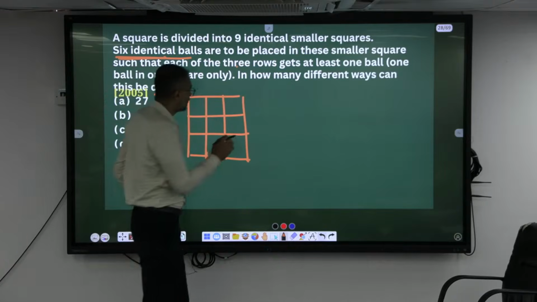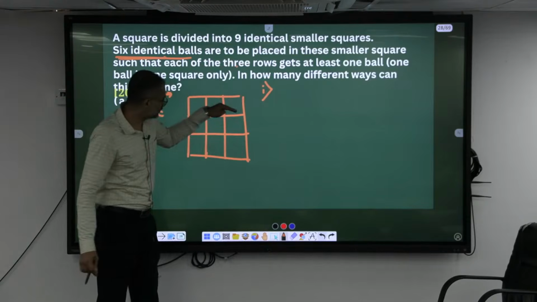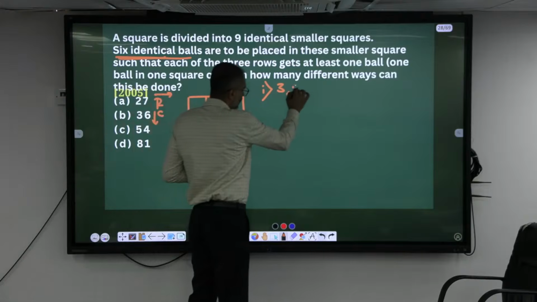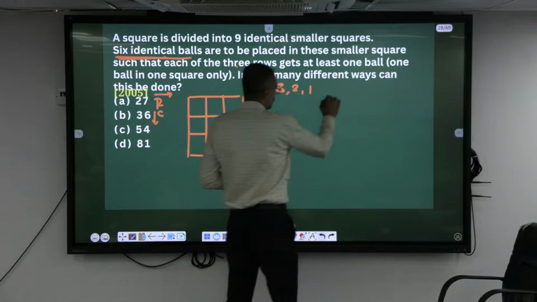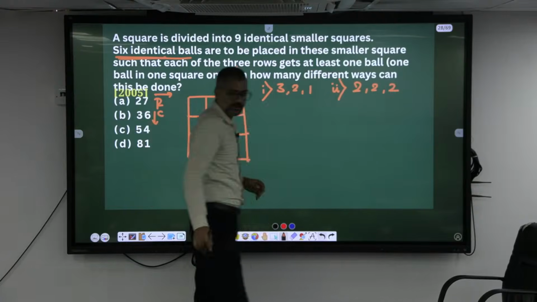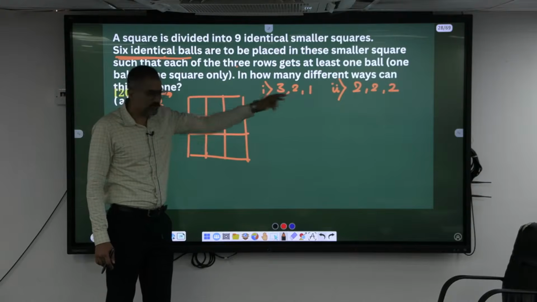Now, first case: 3 here, thereafter 2 here, thereafter 1 here. 3, 2, 1. Is there any other way? 2, 2, 2. Okay. Is there any other way? 1, 1, 3, 5... Okay, 3, 2, 1 and 2, 2, 2 are possible.